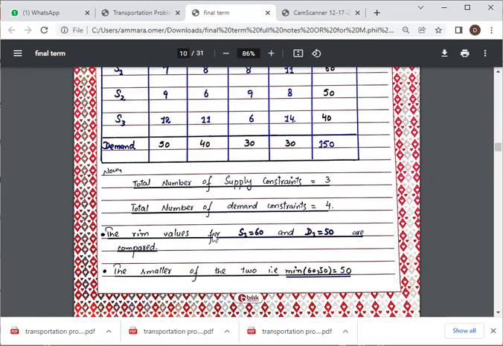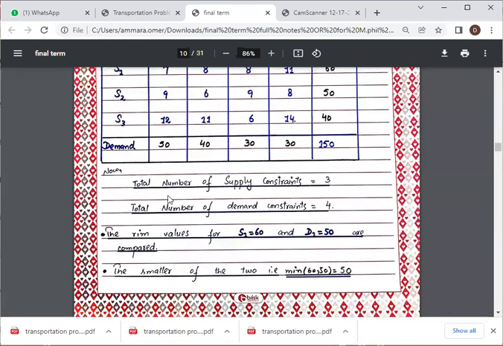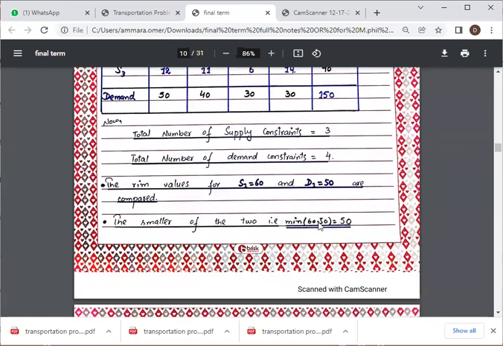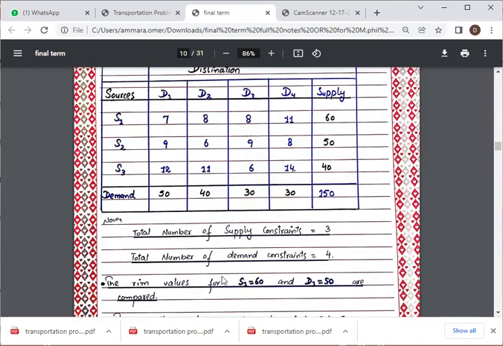The rim value for S1 is 60, and the D1 value is 50. We compare these two values, and the minimum of 60 and 50 is 50, so we select 50 and assign it to S1D1.